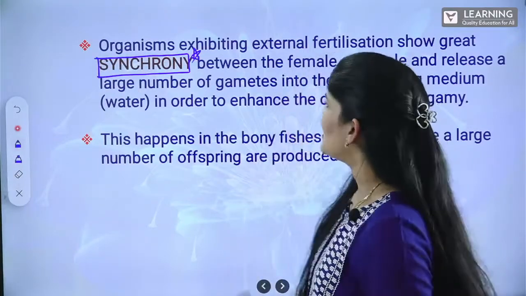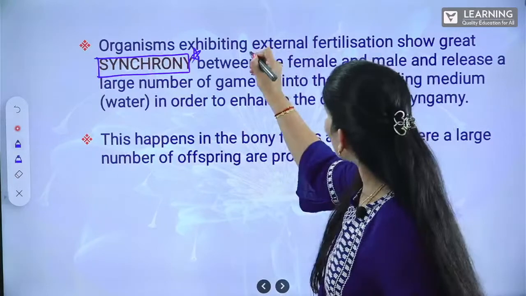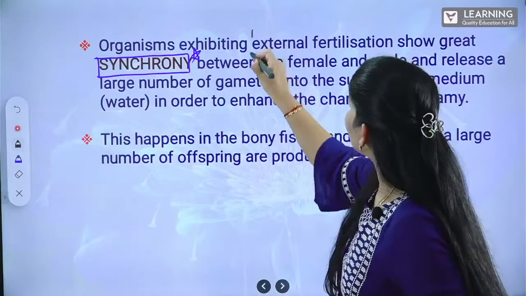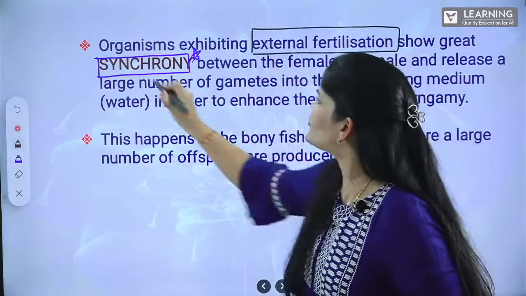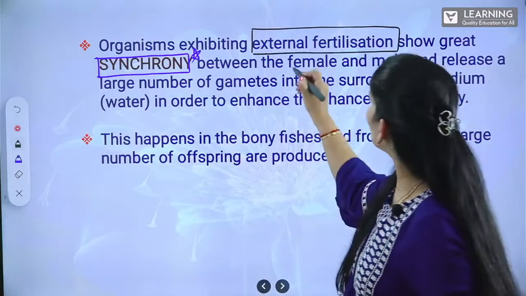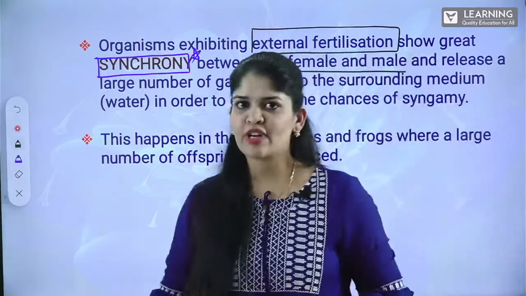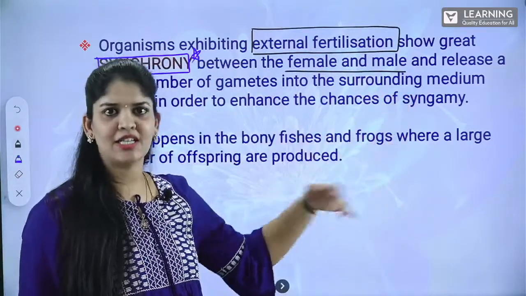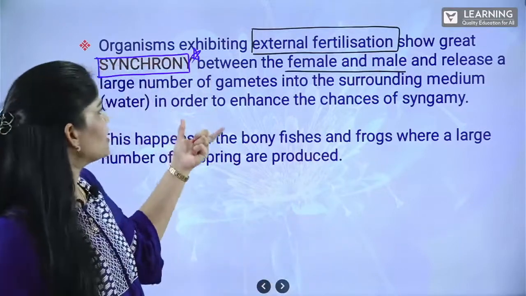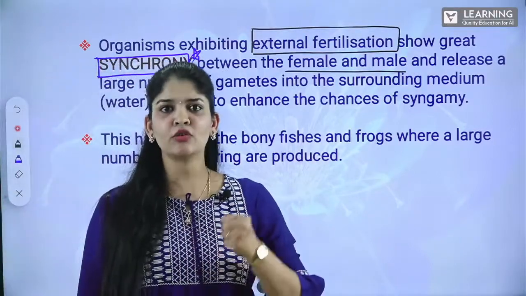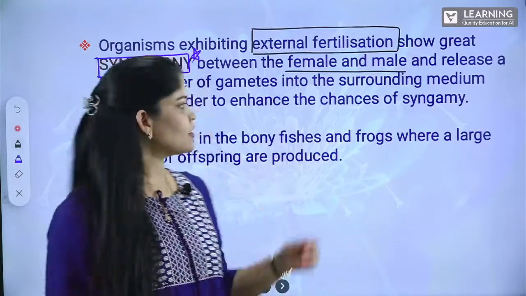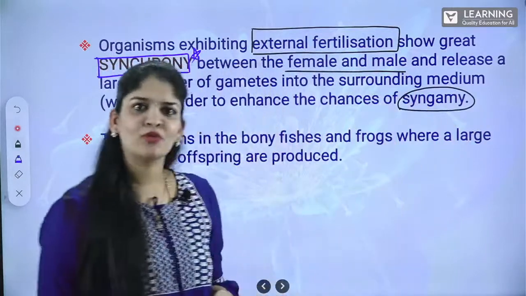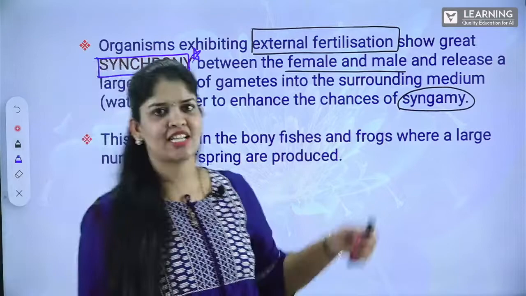Very simple. Now, organisms exhibiting external fertilization should release their gametes with synchronization and synchrony between the male and female, and they release a large amount of gametes into the surroundings. What is the surrounding? Aquatic. That means medium. That means water. So water enhances the chances, increases the chances, boosts the chances of syngamy. So synchronization is important for the successful increase or enhancement of the chances of syngamy.